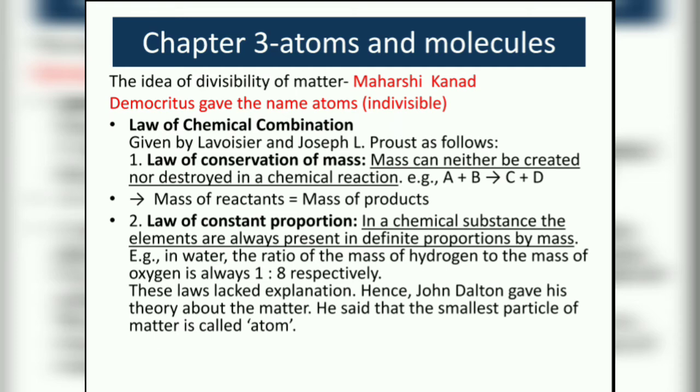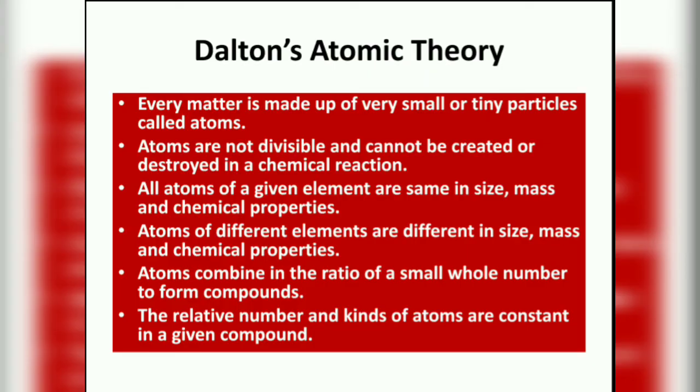So John Dalton gave another theory about matter, which we call Dalton's atomic theory. In that he explained every matter is made up of very small tiny particles called atoms. These atoms are not divisible and cannot be created or destroyed in a chemical reaction. Atoms of a given element are the same in size, mass and chemical properties, but different elements differ in their size, mass and chemical properties. Atoms combine in a ratio to form compounds, and the relative number and kind of atoms are constant in a given compound.